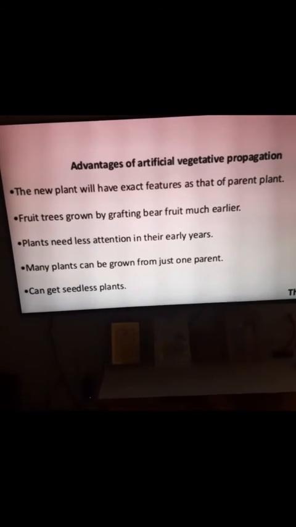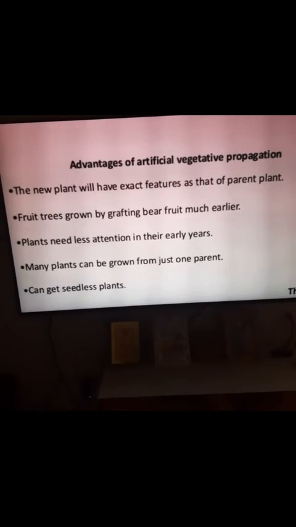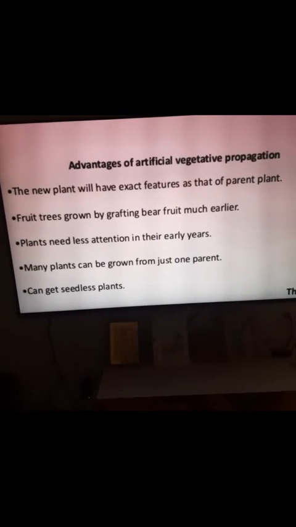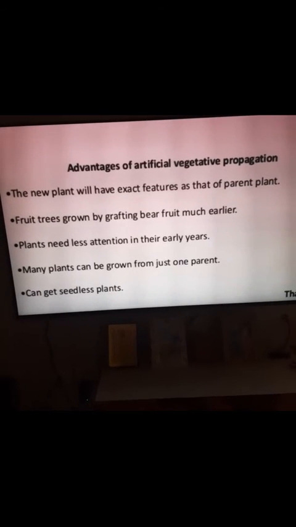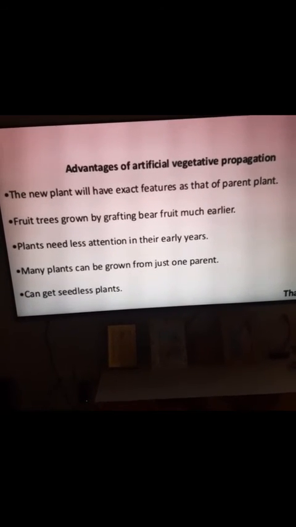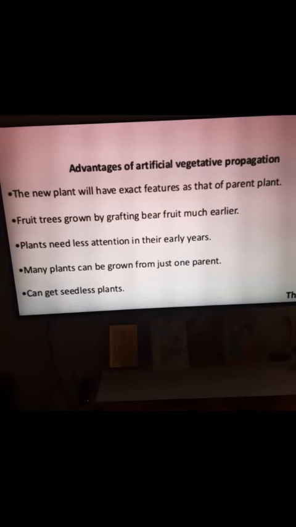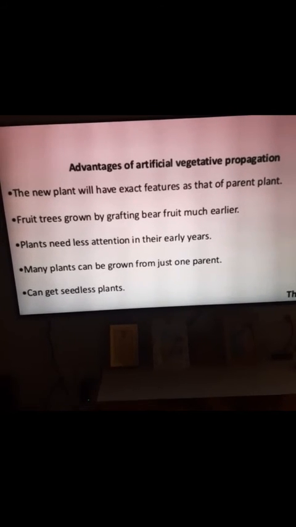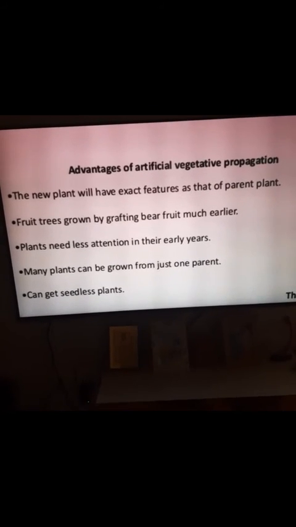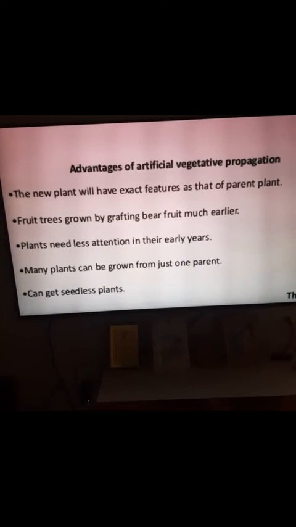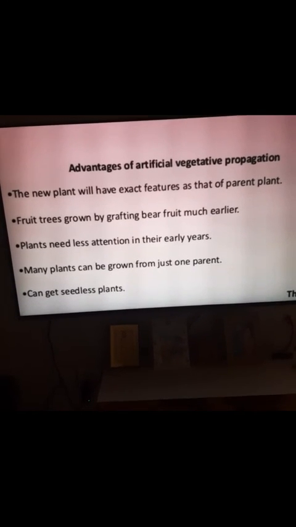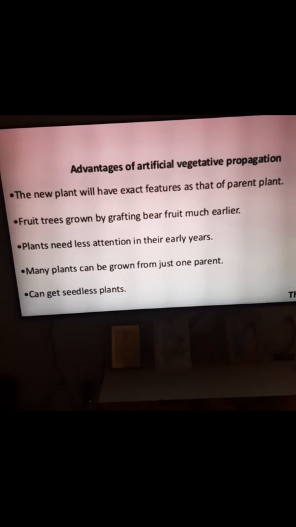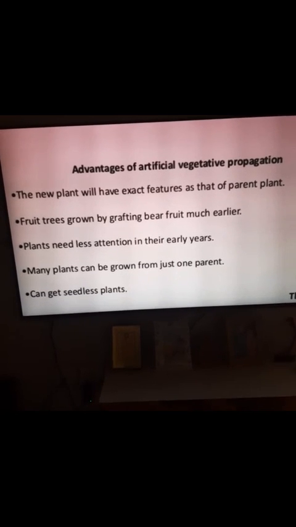Naturally, since this is a method of asexual reproduction, we require only one parent in this. We can get a number of seedless plants in this. Seedless plants means that since there was no fertilization, there was no formation of the ovary, and if the ovary is absent, naturally the ovules will be absent. So ovules are just lost in this and they are produced as seedless plants. So we can see that here we get the plants with exactly the same copy of a parent plant and we can get it in less number.